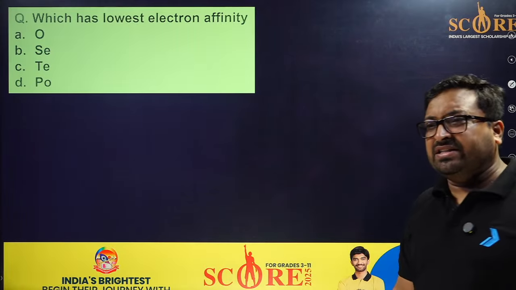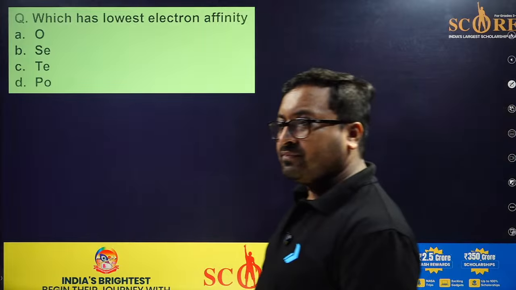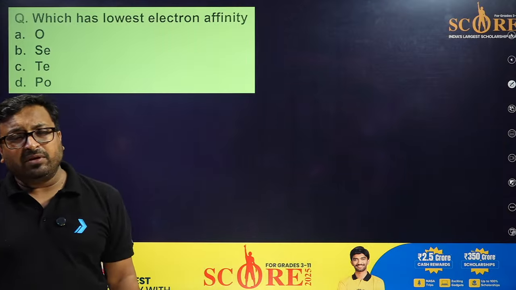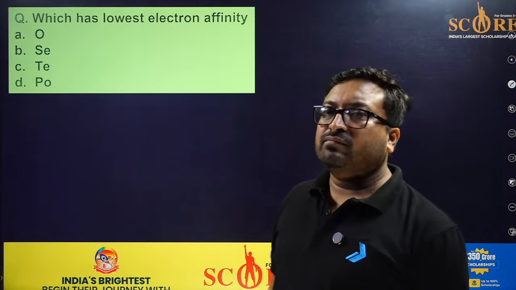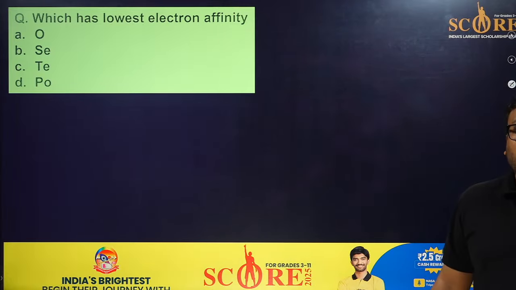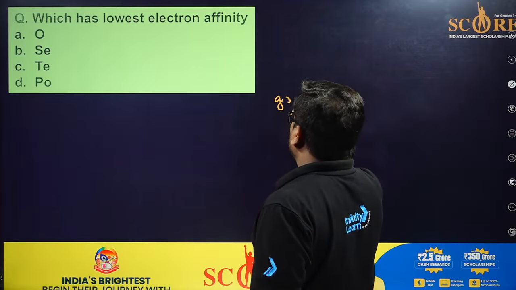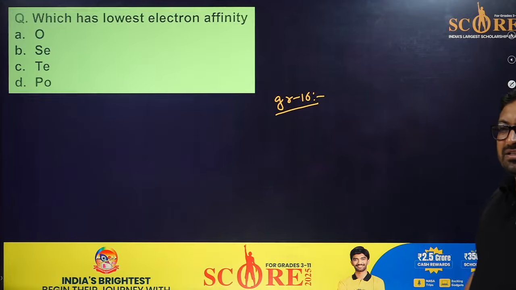This is, I think, the world's easiest question. Group number 16, oxygen, sulfur, selenium, tellurium, polonium, please. Oh, you are taking time for this? Group number 16 is the most important area from where you will get the maximum part.